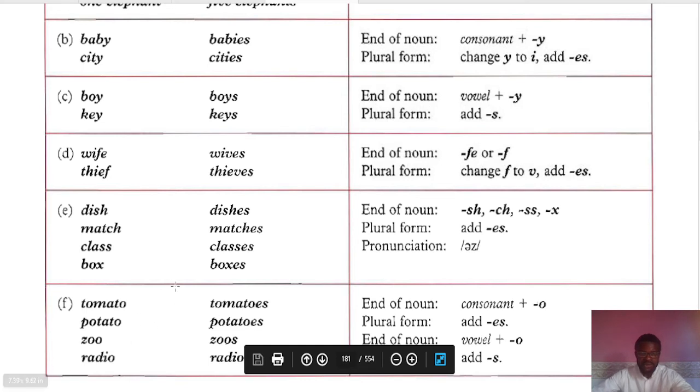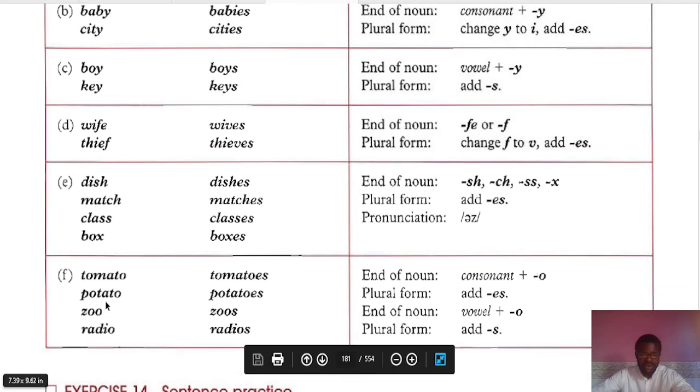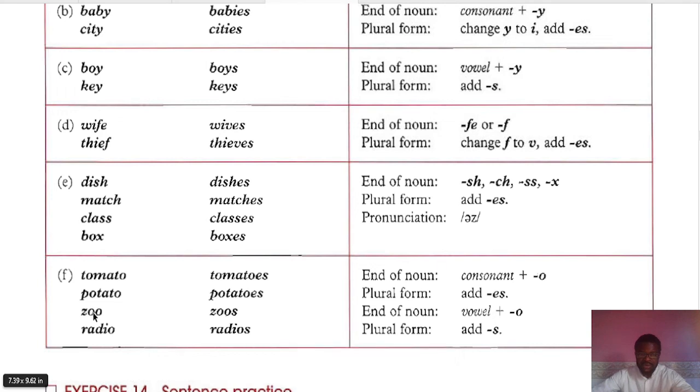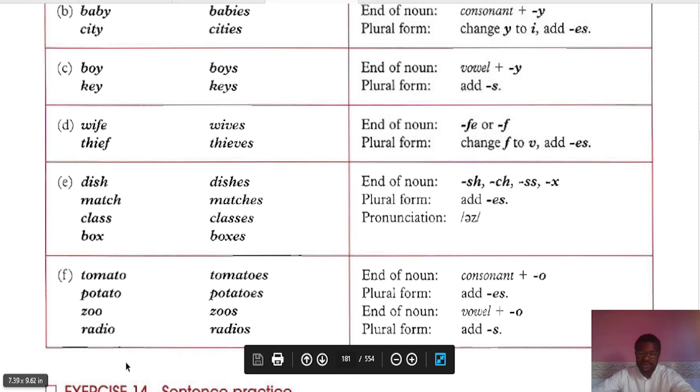Just the same thing we did when the noun ends in y. So here, as you can see, potato ends in o, and we've got a t before the o, which is a consonant. So we need to add es to form the plural. But here we've got zoo. See, we have o before the o, which tells us that since this one is a vowel, we only need to add s to form the plural.